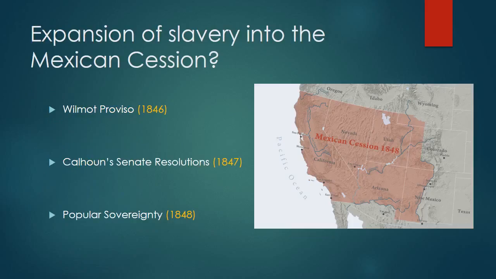Now, the way we're going to approach this is I'm going to give you the northern answer to this question and the northern attitude towards this question, and then I'm going to give you the southern attitude and the southern answer, and then we're going to briefly talk about a middle of the road answer, because the northern argument is a very far extreme, so is the southern one, and we also see a middle of the road answer to this question. But let's cover the northern attitude towards the question of whether or not slavery should expand into the Mexican Cession.